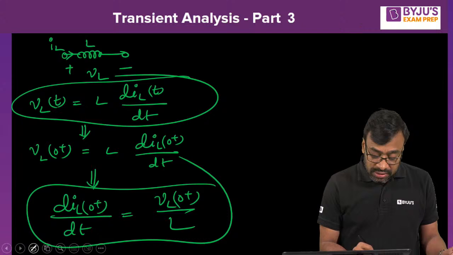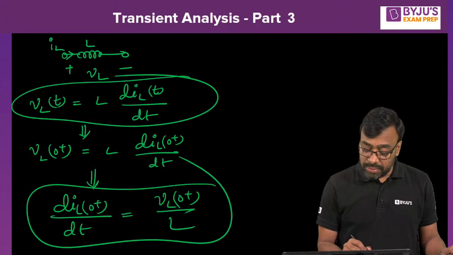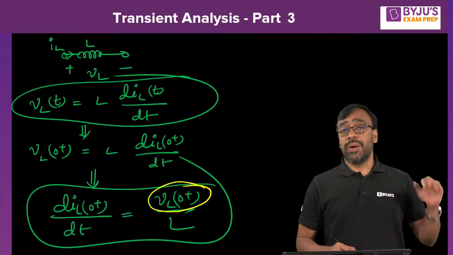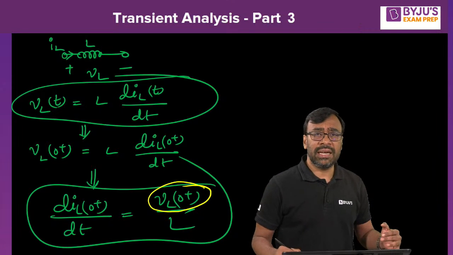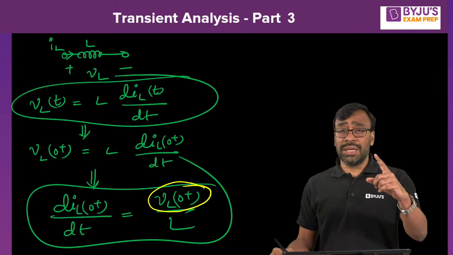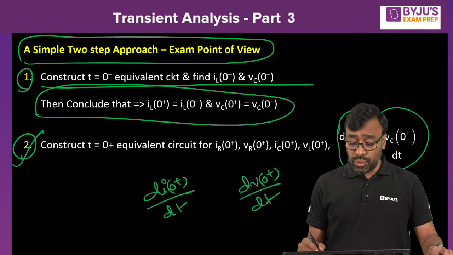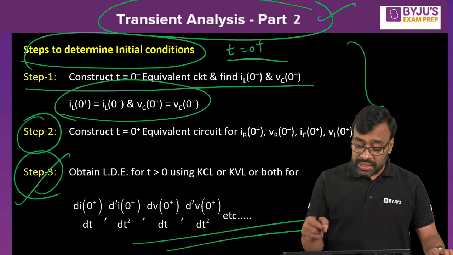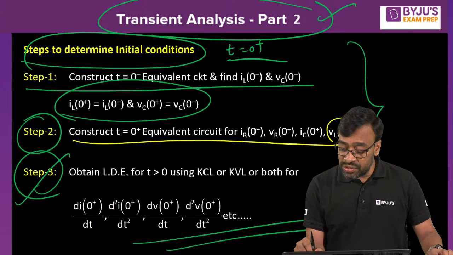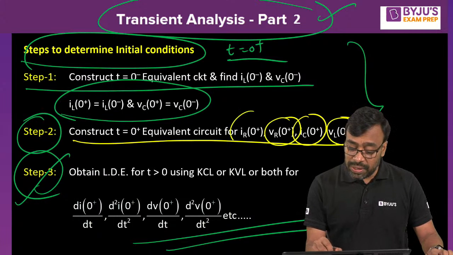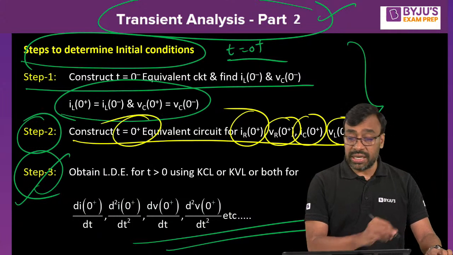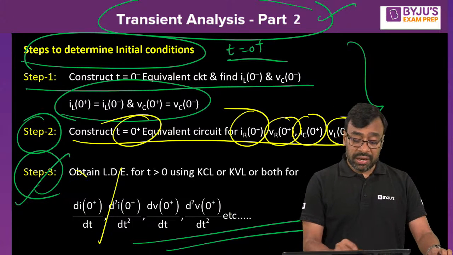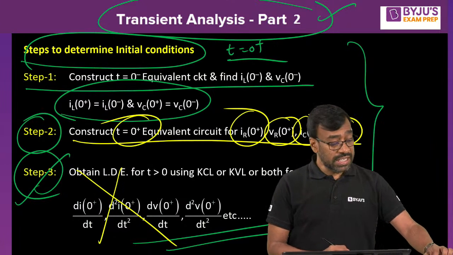From this we understand that dIL of 0 plus by dt can be determined by simply finding VL of 0 plus. But what is the procedure that we discussed to find the voltage across the inductor at t equal to 0 plus? That is from step 2. Construct the t equal to 0 plus equivalent for VL of 0 plus, IC of 0 plus, VR of 0 plus and IR of 0 plus. Then we can directly get that value. There is no need to go for step 3 for that particular quantity. Understand, all of you? Okay.